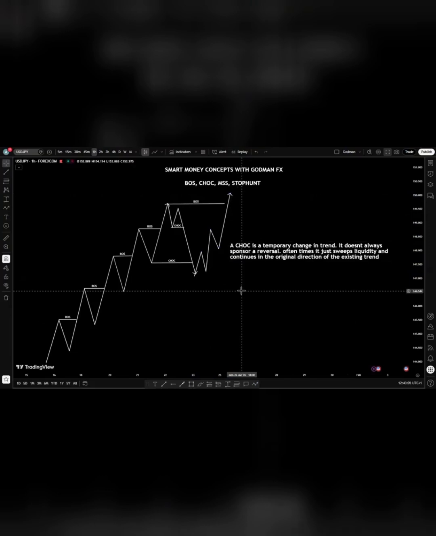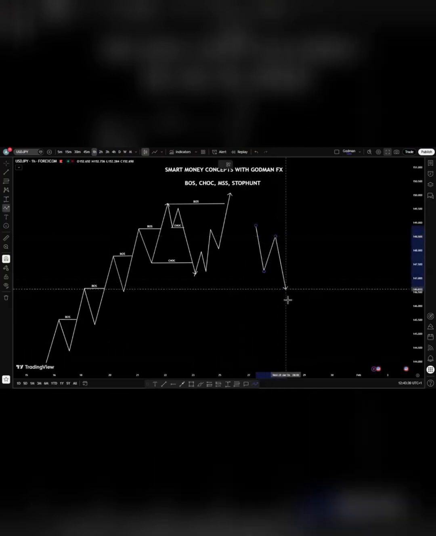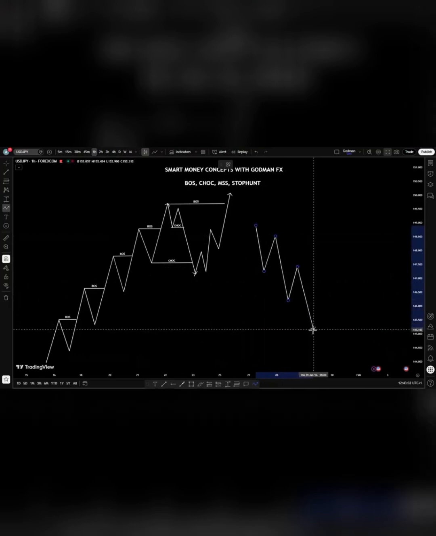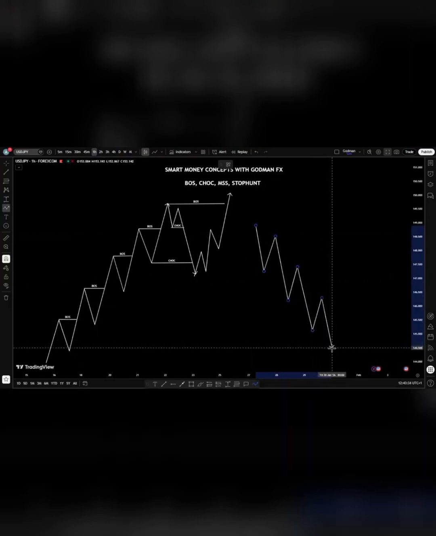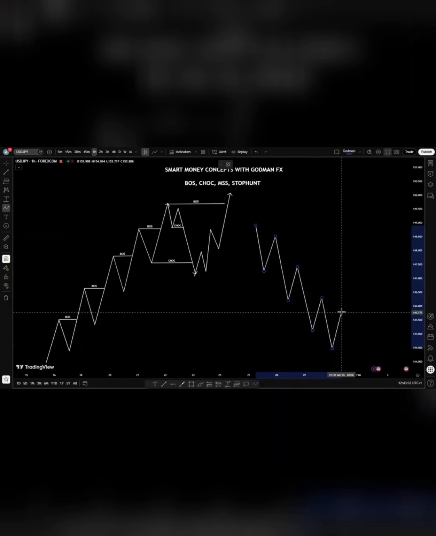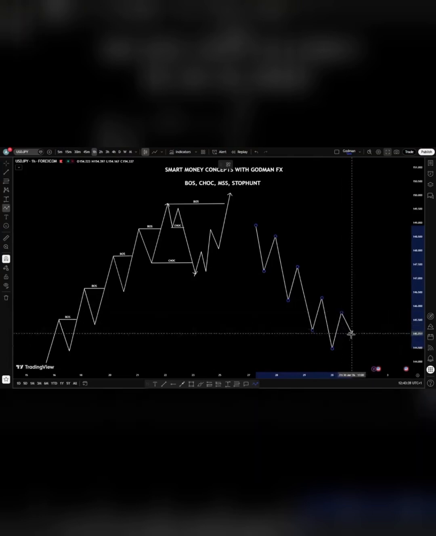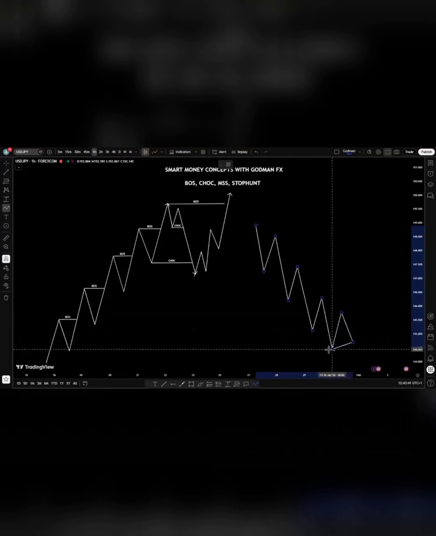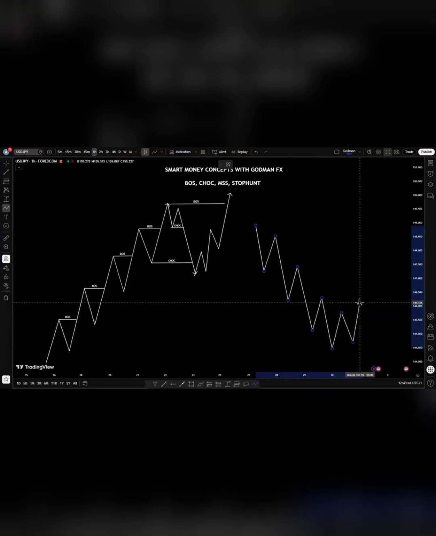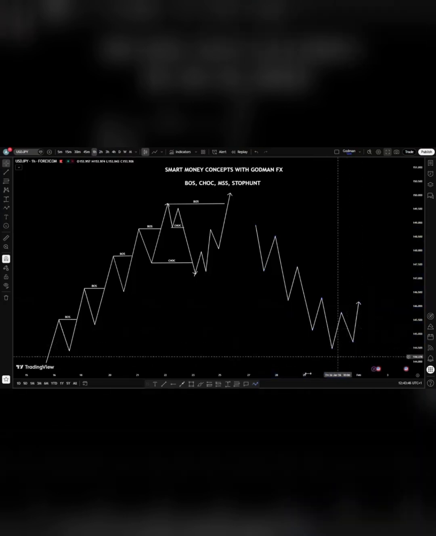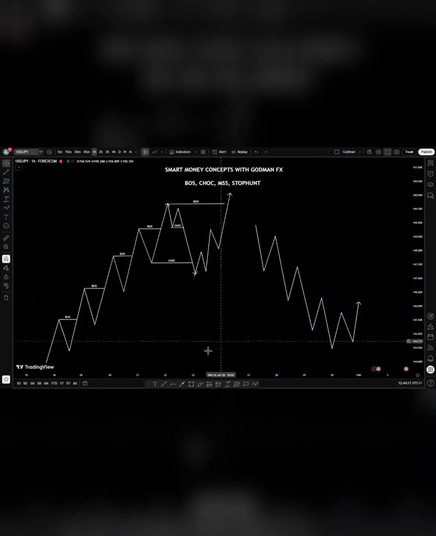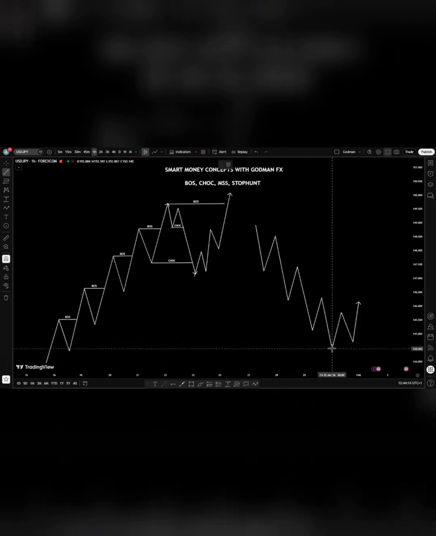Okay? Now, what is a shift in market structure? A shift in market structure is a swing failure. All right? For example, if we've had an existing trend giving us lower highs, lower lows, lower highs, lower lows, lower highs, lower lows. Now, price gives us a lower high, but fails to give us what? A lower low, and instead prints a low that is higher than the previous low before reversing. This is a shift in market structure. This is what we mean by a shift in market structure.